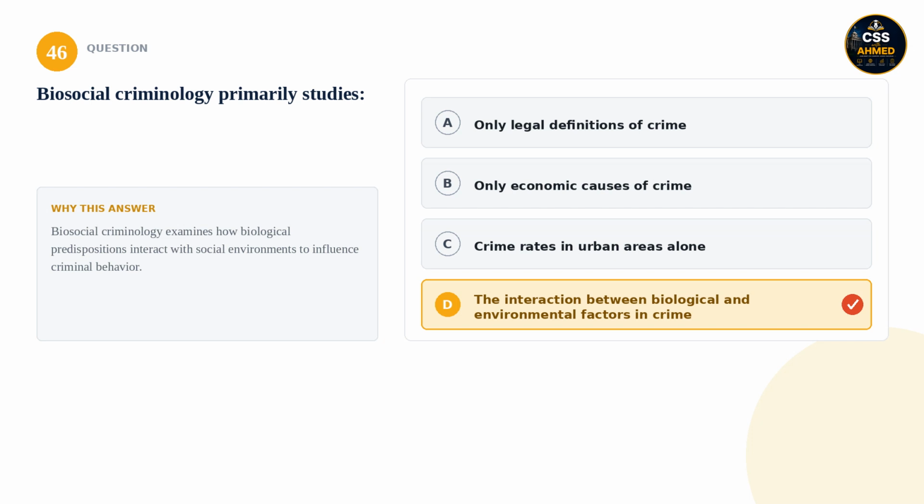46. Biosocial criminology primarily studies. Is it only legal definitions of crime, only economic causes of crime, crime rates in urban areas alone, or the interaction between biological and environmental factors in crime? The correct answer is the interaction between biological and environmental factors in crime. Biosocial criminology examines how biological predispositions interact with social environments to influence criminal behavior.